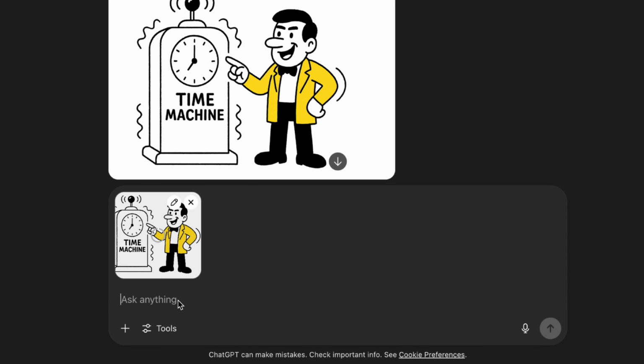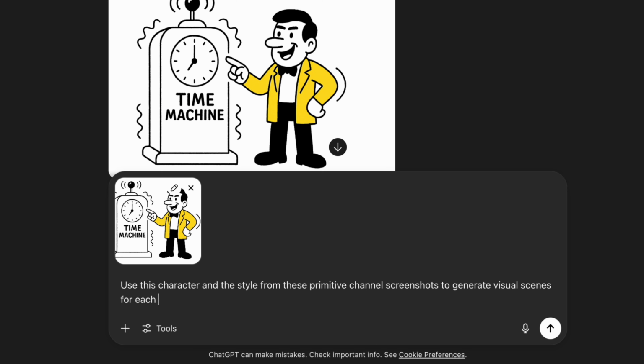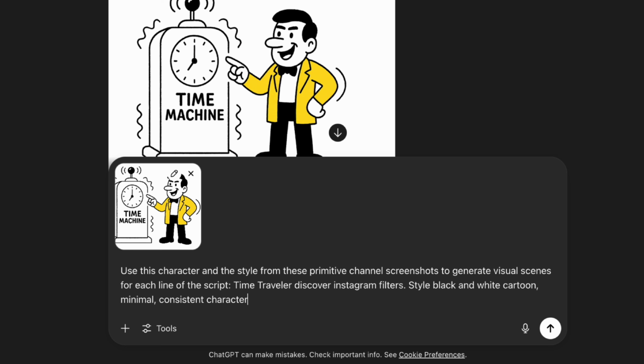Next, upload a cartoon-style image of your character, like a time traveler or detective. Now give GPT this input. Use this character, attached image, and the style from these Primitive channel screenshots to generate visual scenes for each line of the script. Time traveler discovers Instagram filter. Style: black and white cartoon, minimal, consistent character design.